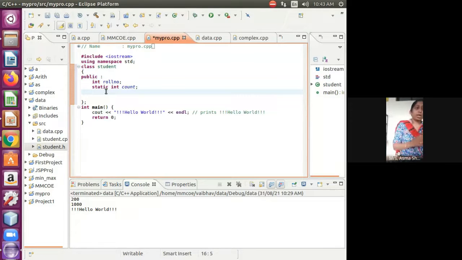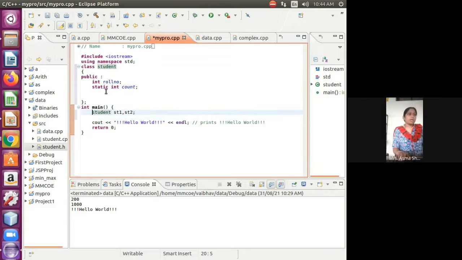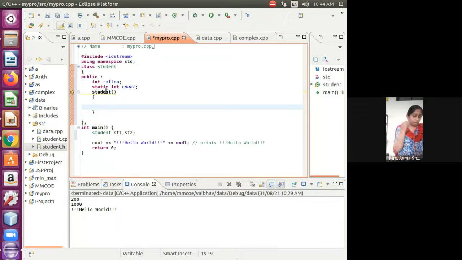Now we have created a count function. So I am creating objects of the Student class here: Student st1, st2. Whenever I create a Student object, the counter variable increases with ++count.